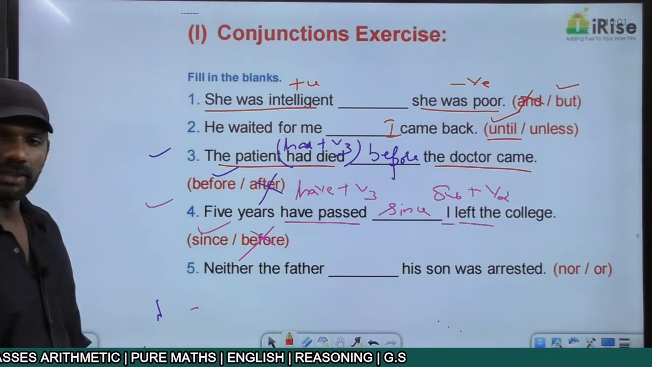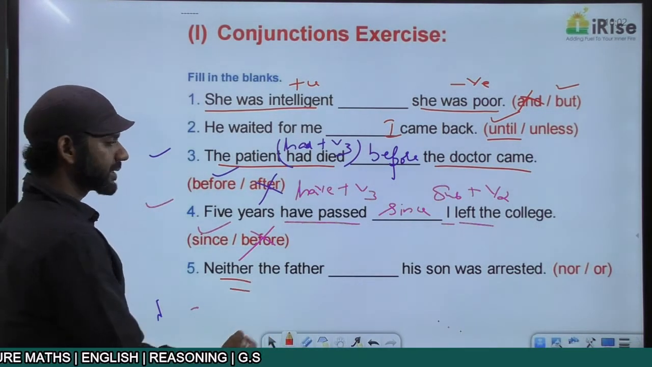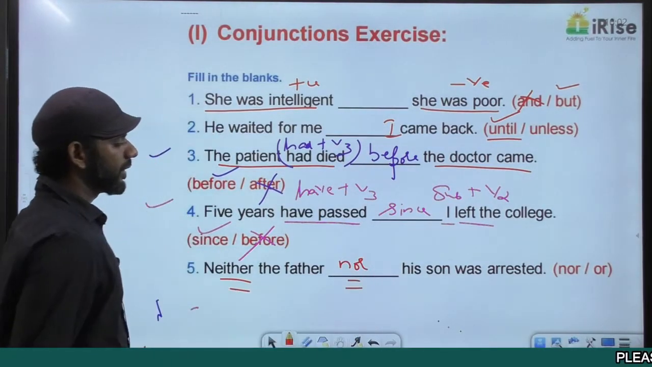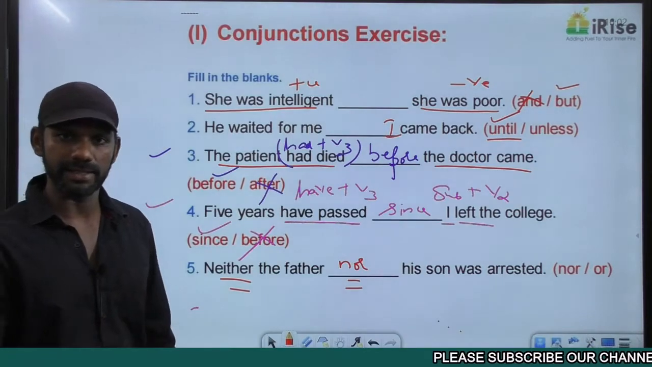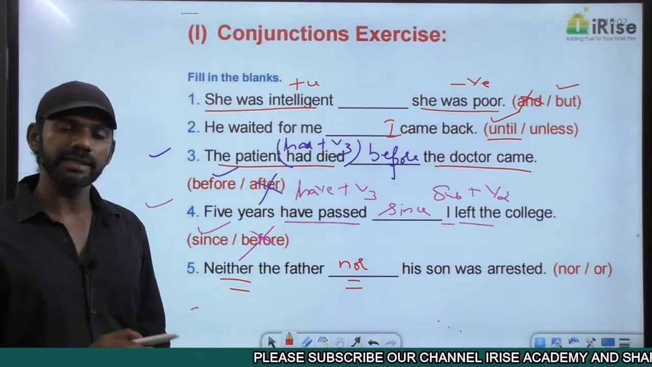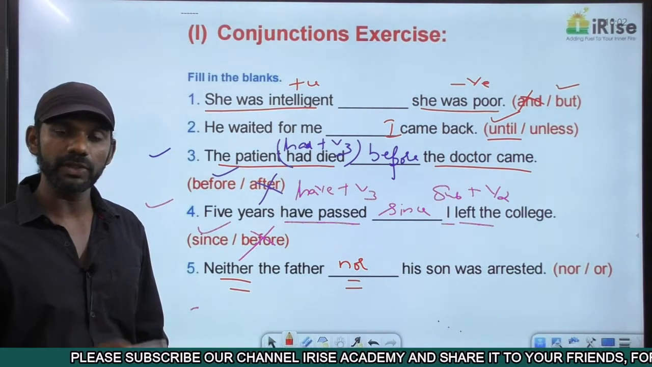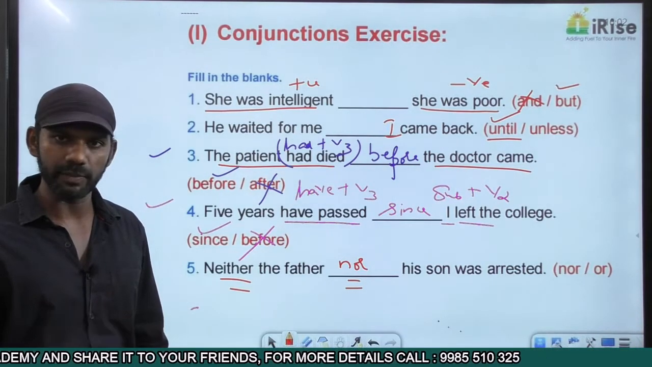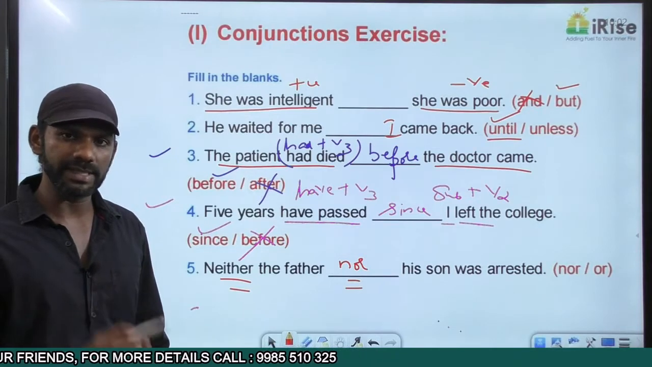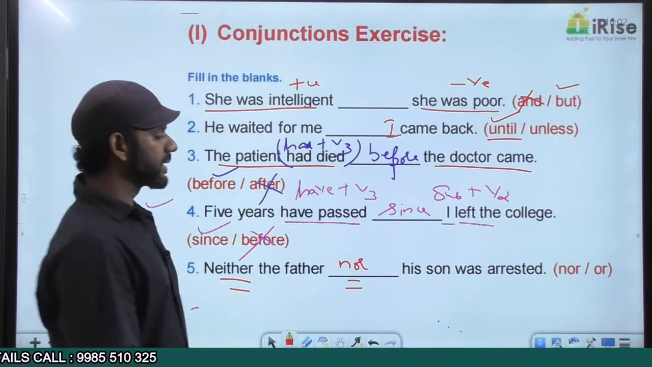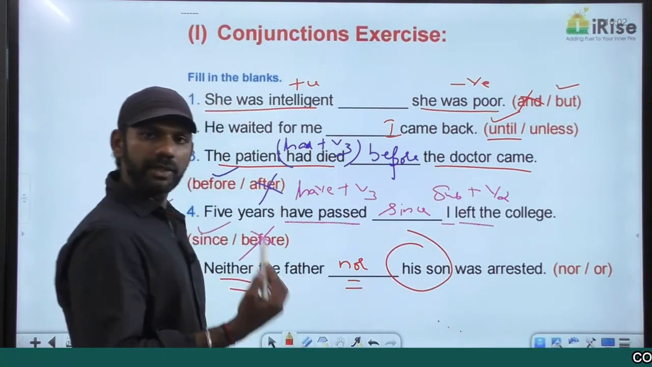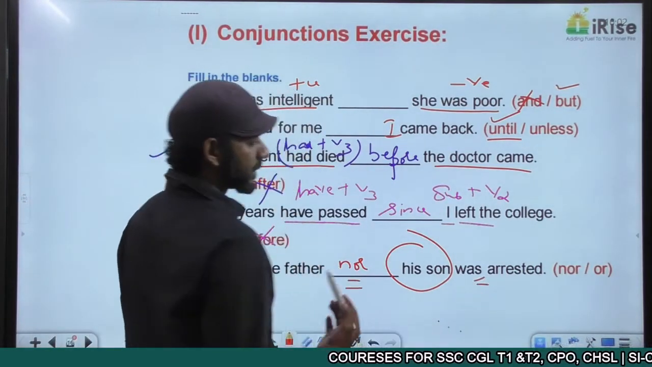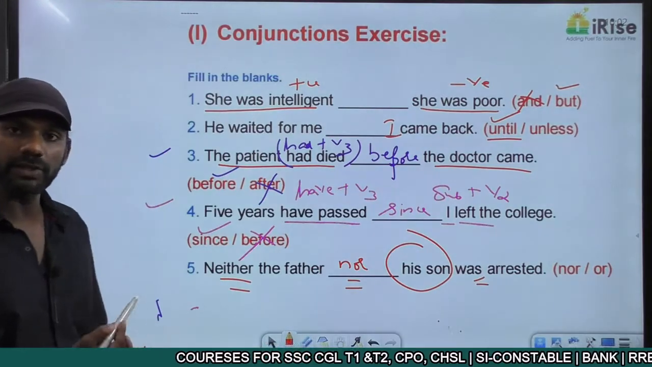Neither the father dash his son. Neither will be followed by nor. So neither the father nor his son was arrested. The rule regarding either or, neither nor, not only but also, which we discussed in subject-verb agreement, gives importance only to the second subject. That means the verb depends on the second subject. The second subject here is his son, singular. The verb in the sentence must also be singular. The verb here is was, singular. So the rule regarding subject-verb agreement is also completely fine.